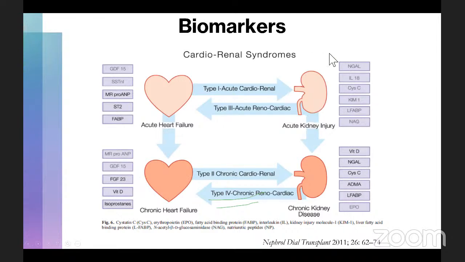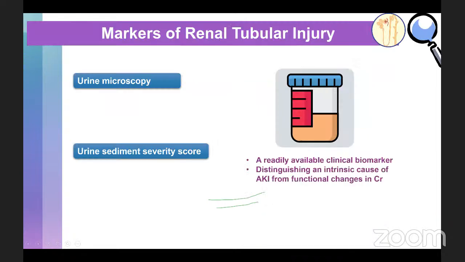Though we have an array of biomarkers on the kidney side, we are still struggling with making cystatin C itself universally available. So whether we use these biomarkers in day-to-day practice from a nephrology perspective is actually a question mark. But having said that, one thing that we always rely on and keep emphasizing for every single patient that we see is performing a urine microscopy. Why? Because it is a readily available clinical biomarker, and it is going to help me in distinguishing whether the patient of interest is suffering from an intrinsic cause of AKI or the rise in serum creatinine is just because of a functional change.